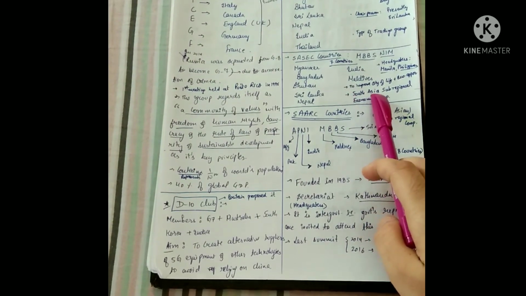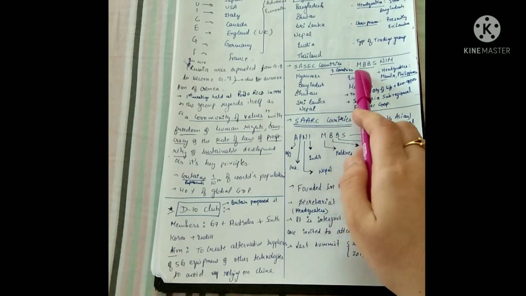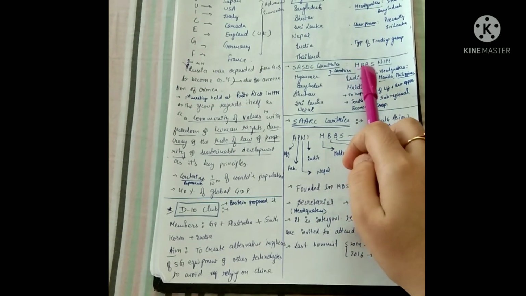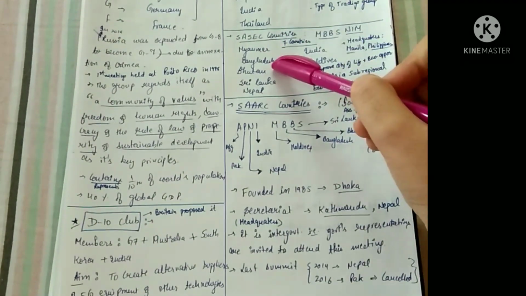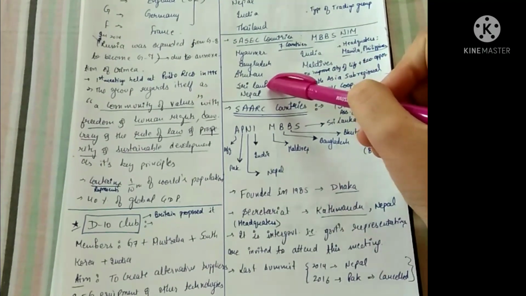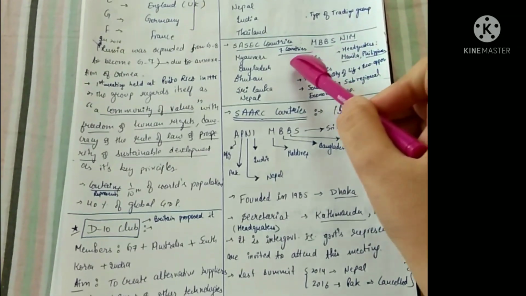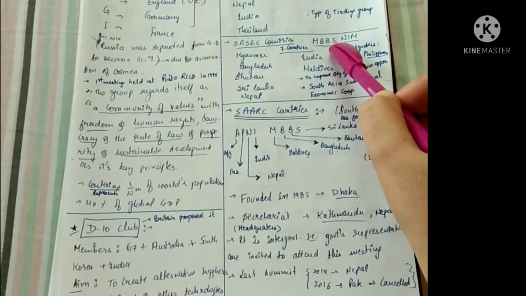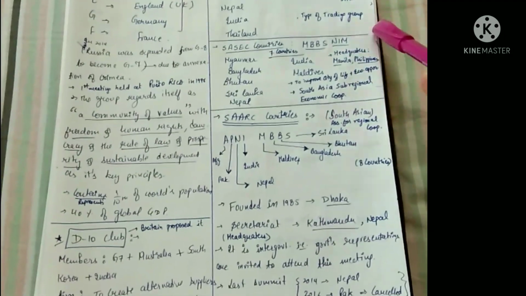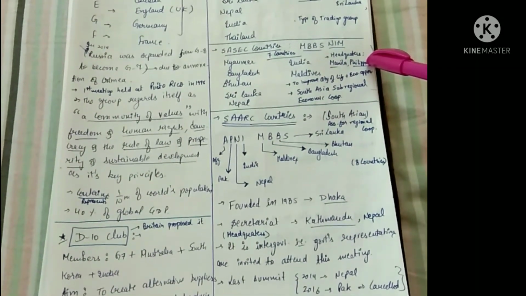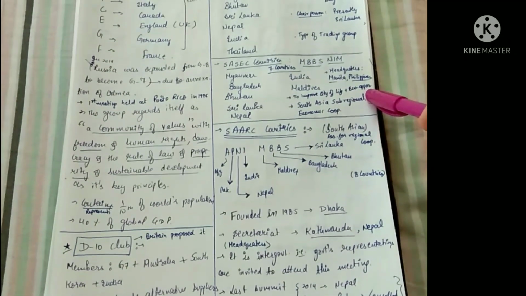Another one is South Asia Sub-Regional Economic Cooperation, SASEC countries. It includes 7 countries and its keyword is MBBS and IM. M stands for Myanmar here, B for Bangladesh, another B for Bhutan, S for Sri Lanka, N for Nepal, I for India, M for Maldives. Here also we need to remember that India is included in SASEC countries. Please remember this fact, guys. It's very important for us. Its headquarters is in the Philippines and it works to improve the quality of life as well as economic opportunities among these countries.